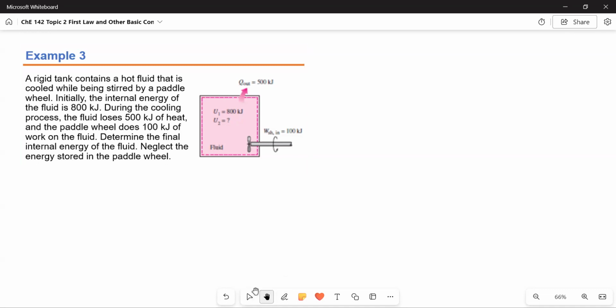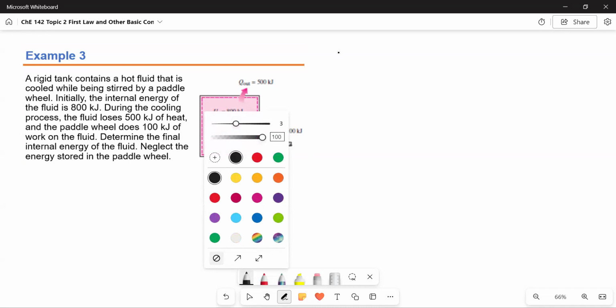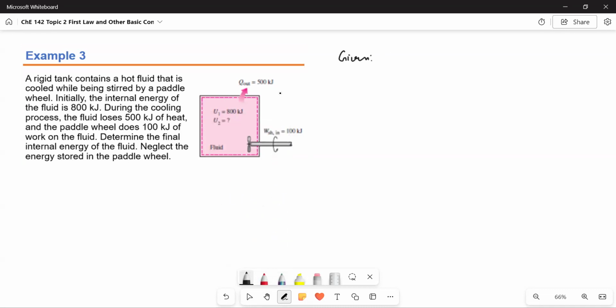Okay, we begin by writing the given in the problem. So this is our system. We're given that initially, U sub 1 is 800 kilojoules. We don't know U sub 2. Then we have heat transfer. Heat is transferred from the system to the surroundings. So that's a negative sign for heat.